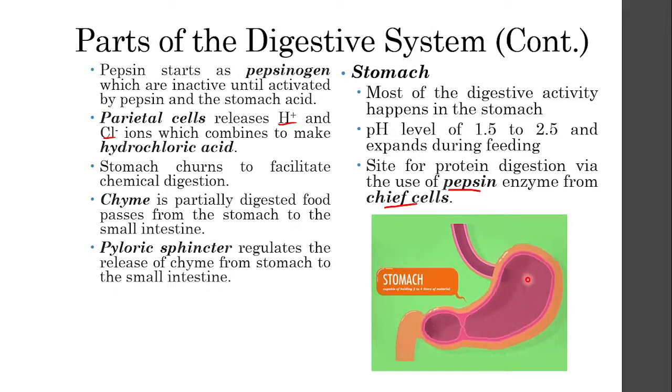We have the gastroesophageal sphincter here, which connects the esophagus to your stomach and regulates the entrance of the bolus to your stomach. And then you have the pyloric sphincter, which regulates the release of chyme. The pyloric sphincter is actually releasing chyme one small portion at a time, unlike bolus, which entered whole.